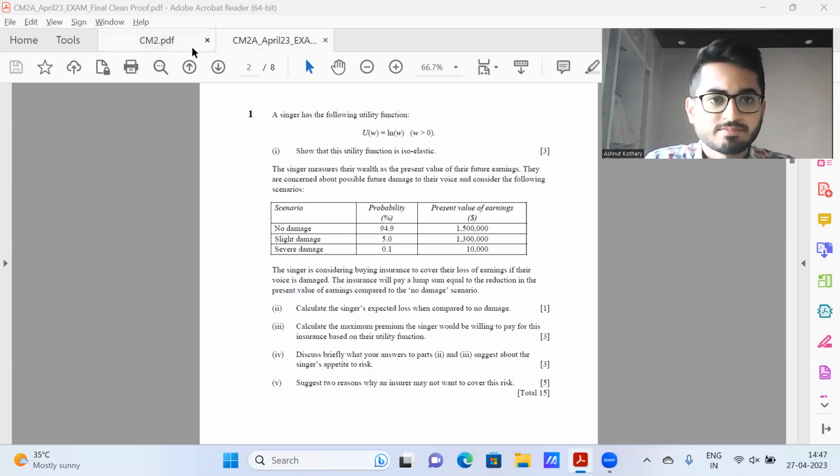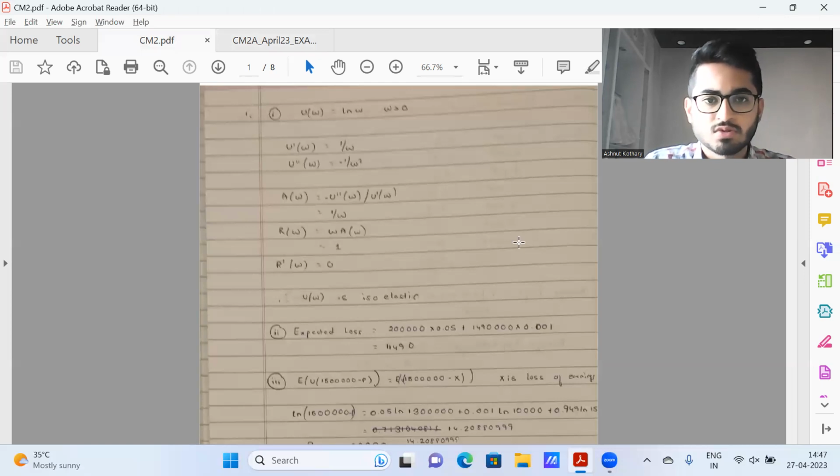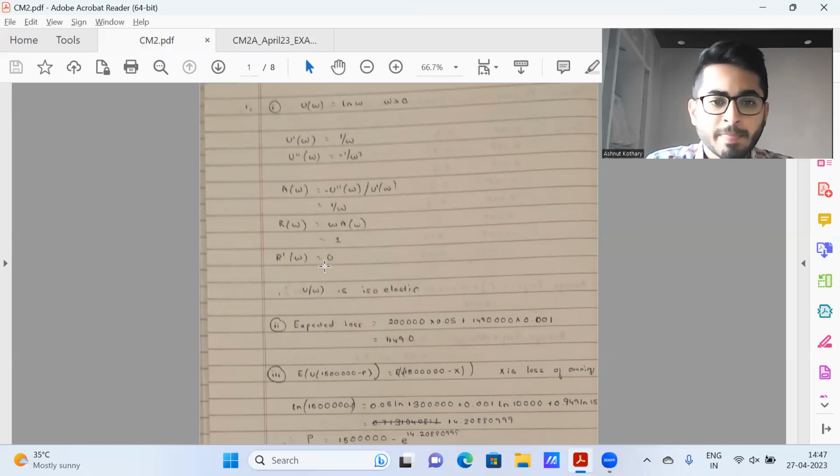The first question. We'll quickly glance through the solution. We have a logarithmic utility function. We find the first derivative, second derivative, follow up with calculation of EW, and finally RW. We need to show it as isoelastic. So we see that the first derivative of RW is nothing but 0. And therefore, the utility function must be isoelastic in nature.